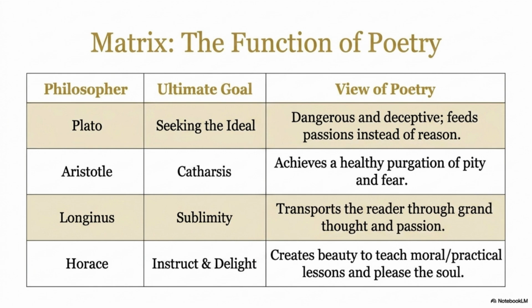Plato's view of poetry. Look at the third column. It says, dangerous and deceptive. Feeds passions instead of reason. Why did Plato think poetry was dangerous? Because poetry affects emotions. When people watch tragedies, they cry, become angry, or feel intense emotions.